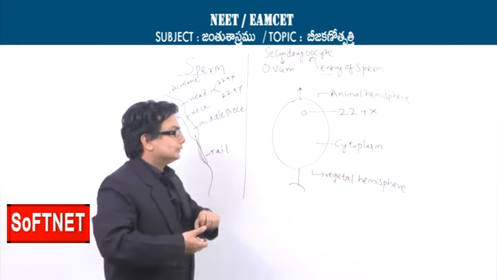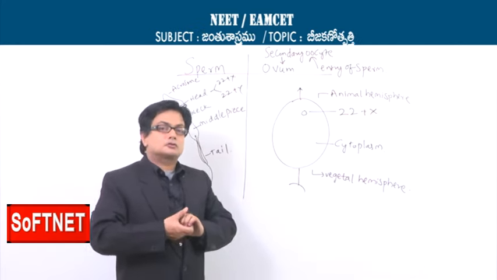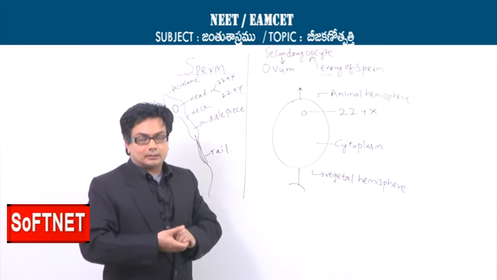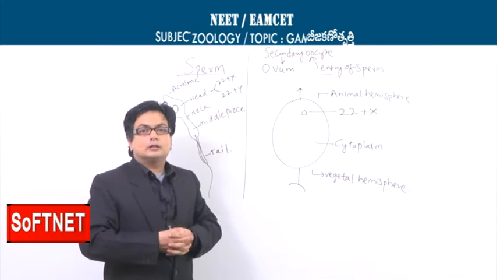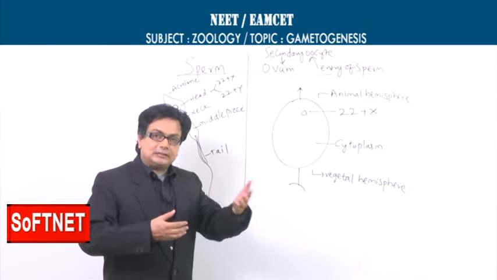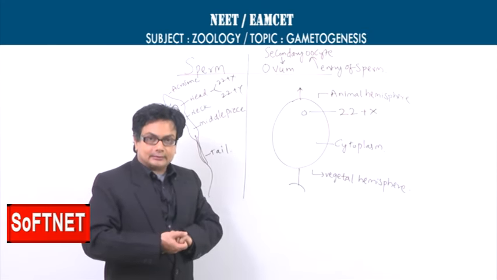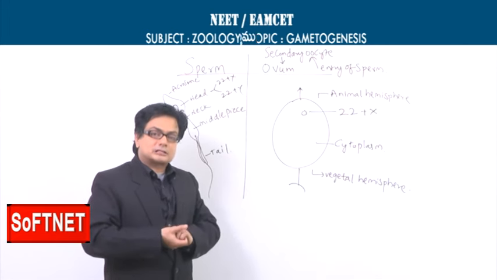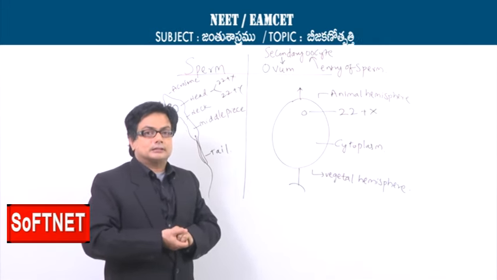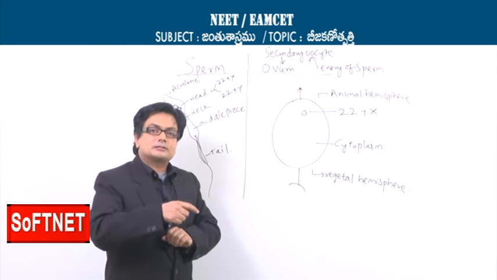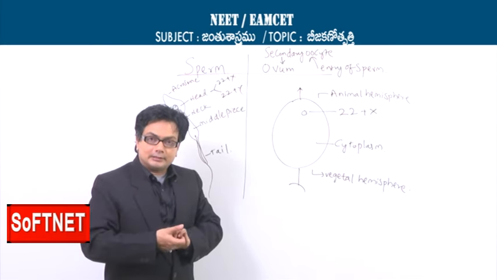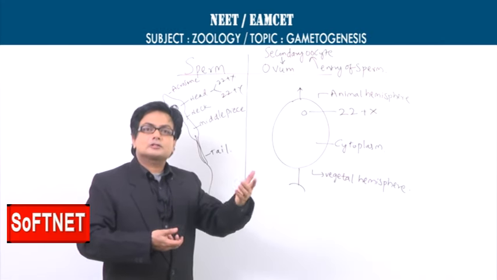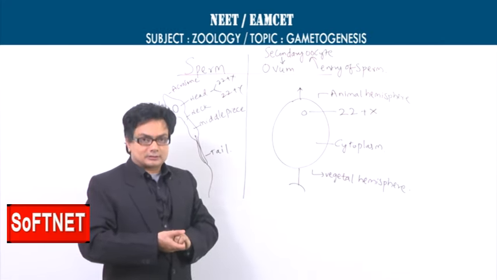Now coming to the ovum, as I was referring to, after the entry of the sperm, the secondary oocyte will be transformed into the ovum. Within the secondary oocyte, the activity is suspended near metaphase 2. Once the sperm enters, karyokinesis will be completed, cytokinesis will be completed, and the ovum will be formed, followed by syngamy or fertilization.